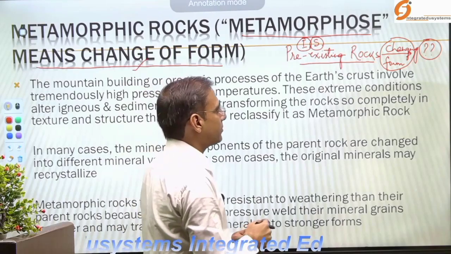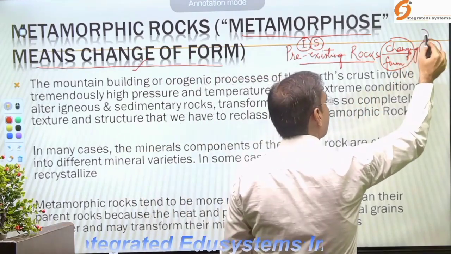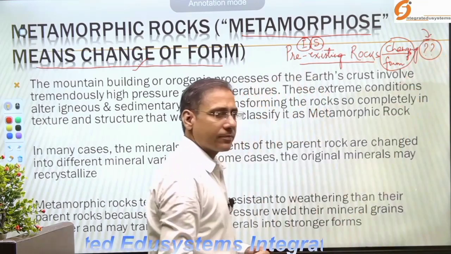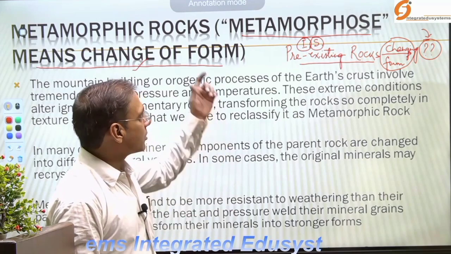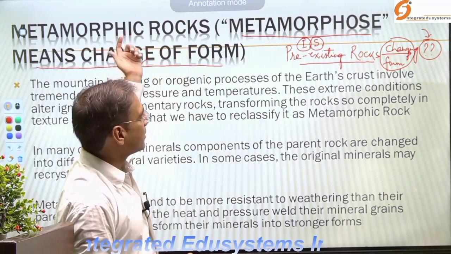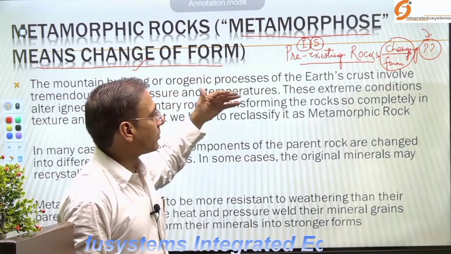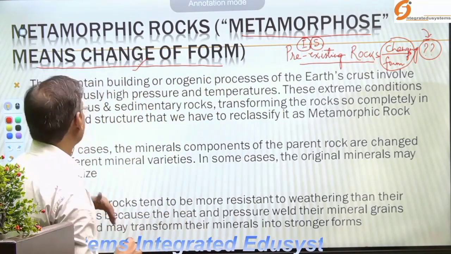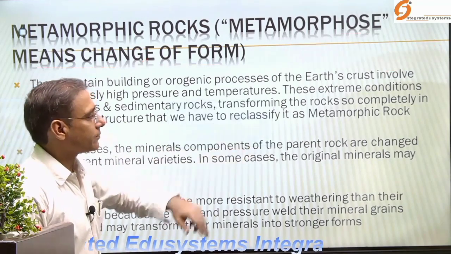So now the question is, as I have said, why the changes take place. We have to find out. This word metamorphic is derived from the word metamorphose, meaning the change of form. Now we have to understand why the changes take place.